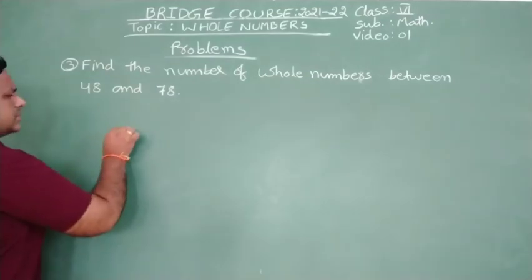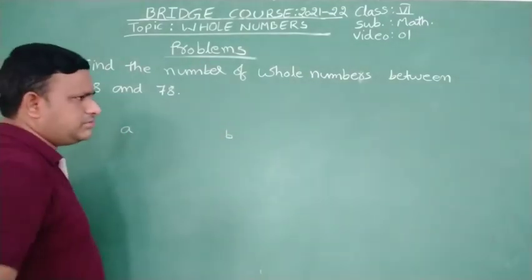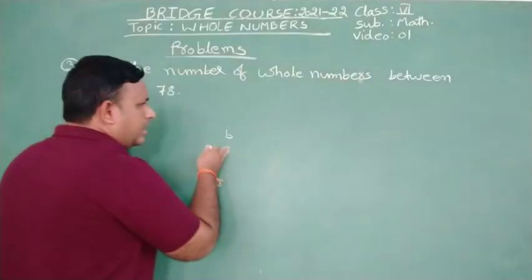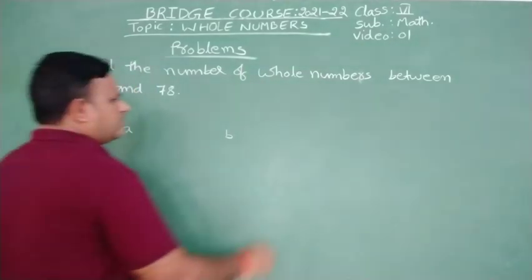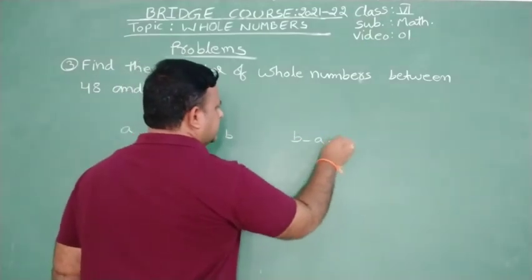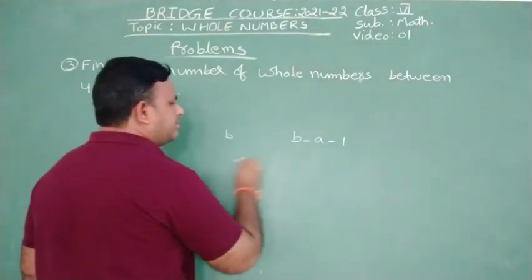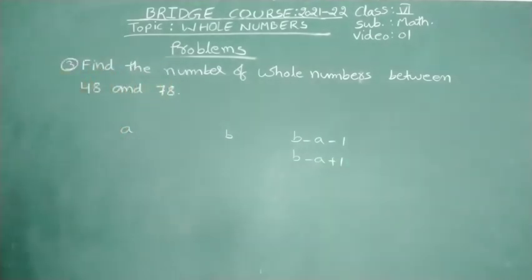Suppose two numbers are there, A and B. A is the smallest number, B is the greatest number. Okay, in A and B, A is smaller and B is greater. Between A and B, how many numbers are possible? To find out that, we have B minus A minus 1. That's the formula. In the same way, from A to B, how many numbers are possible? B minus A plus 1. These two formulae we have seen.